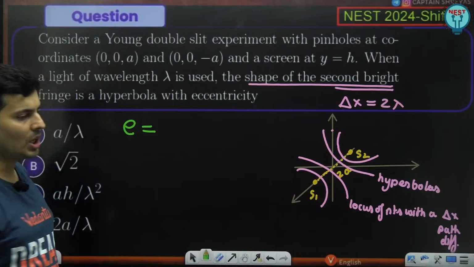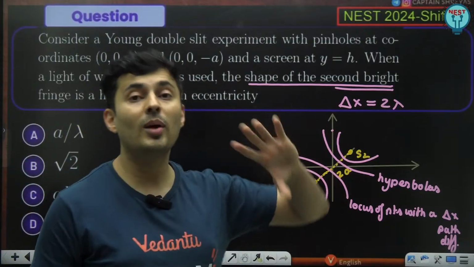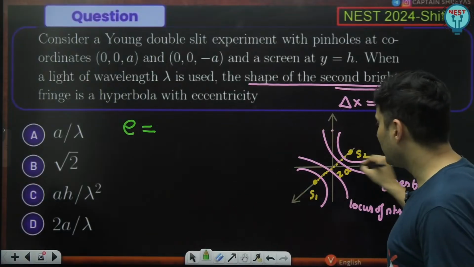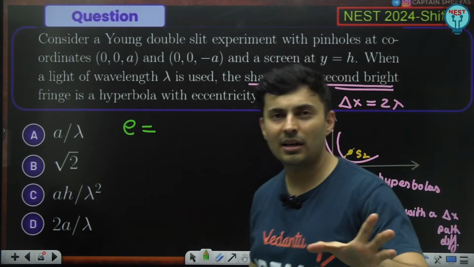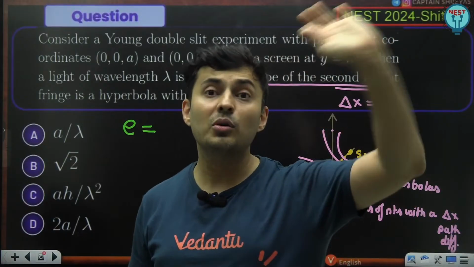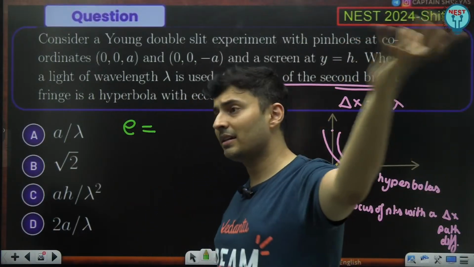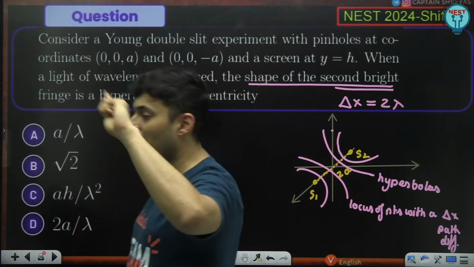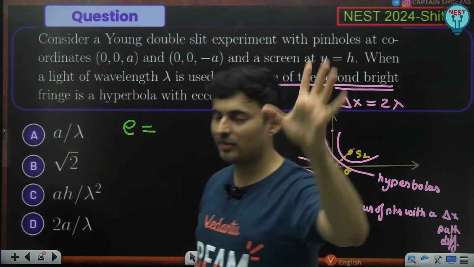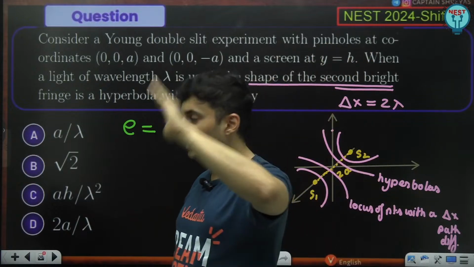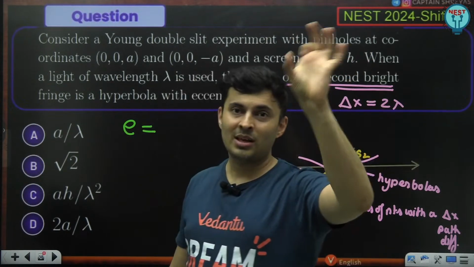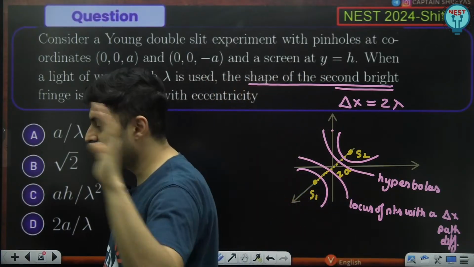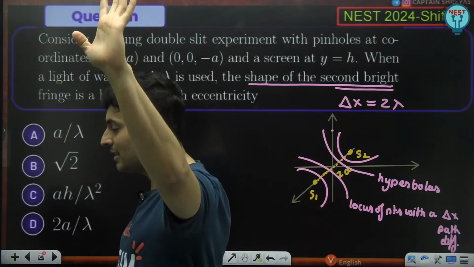If you don't know it, you have to sit and derive the equation of the hyperbola by taking any point on that hyperbola, some coordinate, and use Pythagoras, then use binomial approximation, then rearrange the equation, compare it with the hyperbola's equation, and then the eccentricity formula, and then use that approximation and get it. So it's a crazy, crazy derivation.